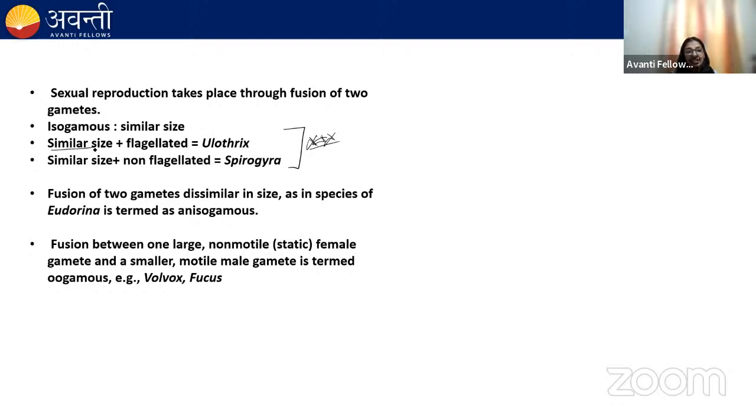So here you can see these gametes are similar in size, but they are flagellated. It is found in Ulothrix. Similar in size, but non-flagellated. It's found in Spirogyra. Remember this example. And anisogamous, when the gametes are dissimilar in size, it was observed in Eudorina. And the third one is oogamous, when the male gamete is small and motile, and the female gamete is large and non-motile. It is observed in Volvox and Fucus. Remember these examples, okay?